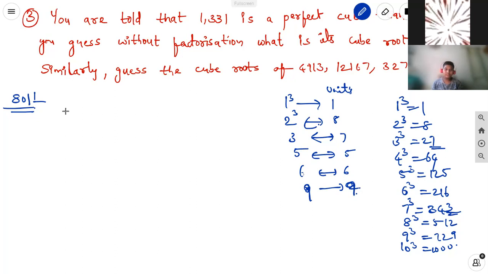See here, 1331. We can divide this into groups of 3 digits by putting a bar.